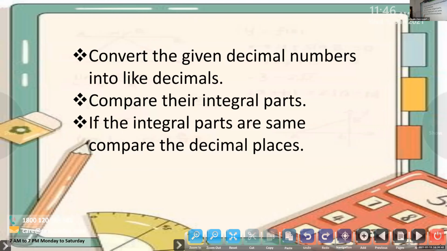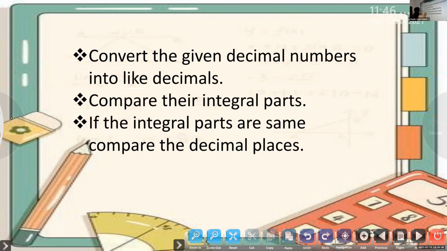Convert the given decimal numbers into like decimals. Like decimals, then it will be easy for us to compare. So we discussed what is like decimals. We have to make all the decimal places the same number of digits. Understood?